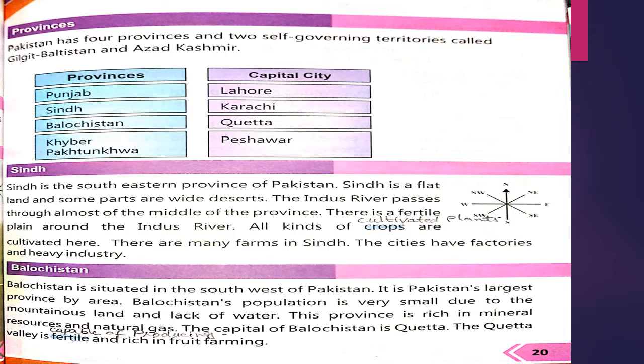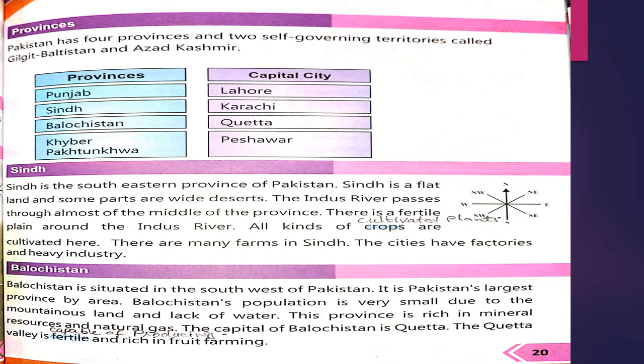The next topic is about Sindh. Sindh is the southeastern province of Pakistan. Which province? Southeastern. Sindh is a flat land with some parts of white deserts. There are white deserts in Sindh. The Indus River passes through almost the middle of the province. The Indus River is in Sindh.